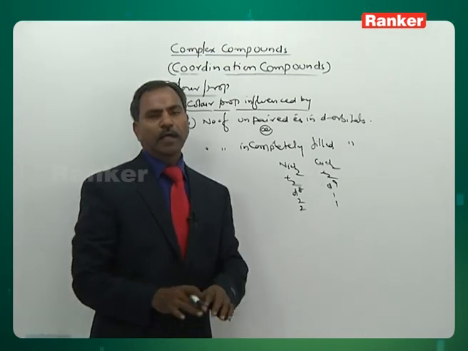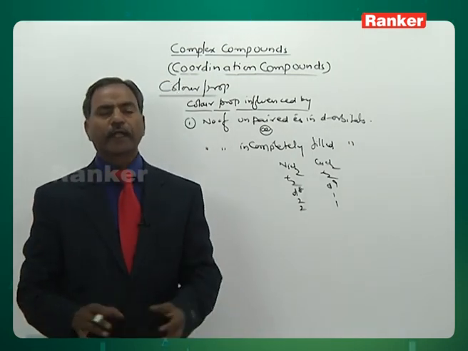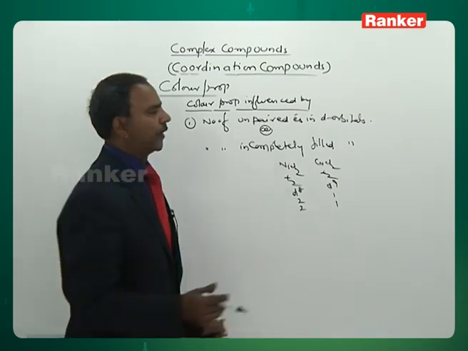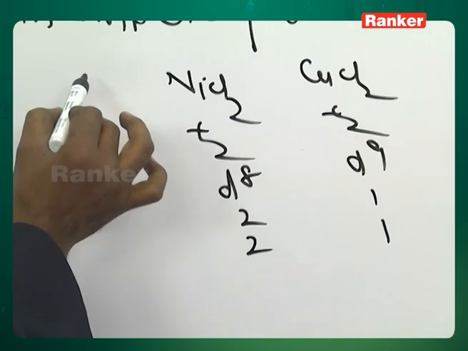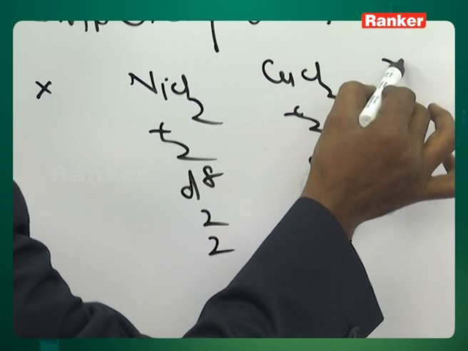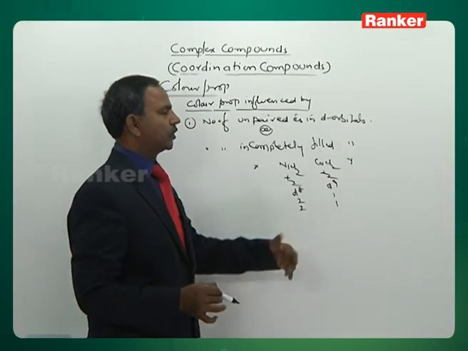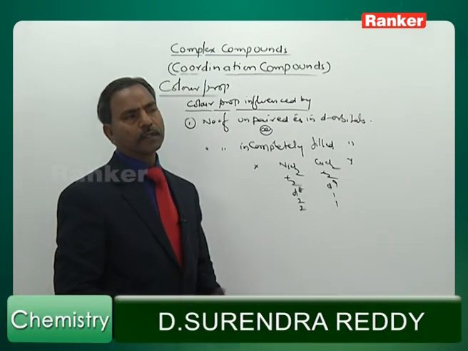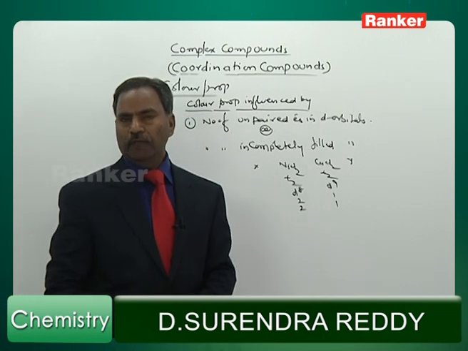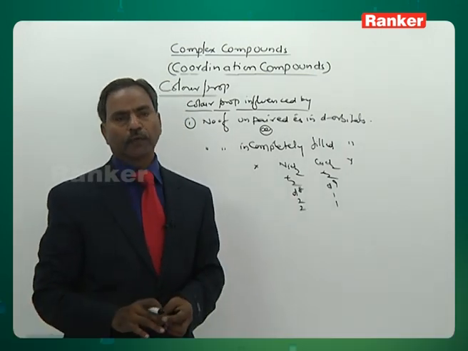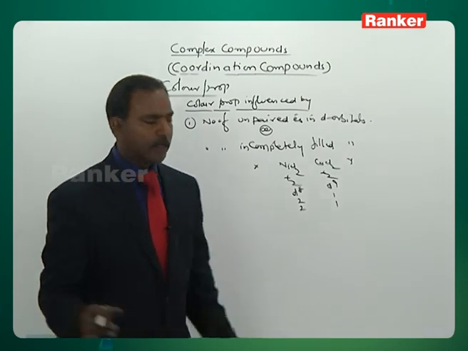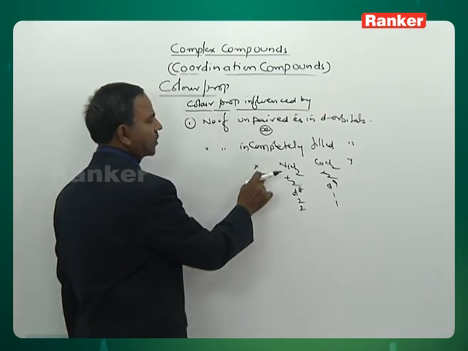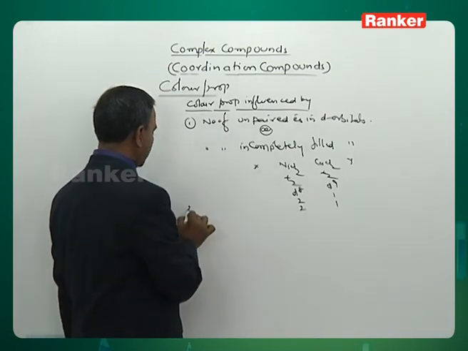Both have a different number of unpaired electrons and a different number of incompletely filled d orbitals. Therefore, their color can never be the same. NiCl2 has X color and cupric chloride has Y color. Definitely their colors will be different. So color property is influenced by the number of unpaired electrons and incompletely filled d orbitals.